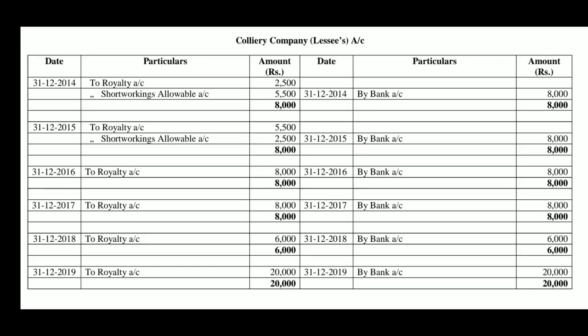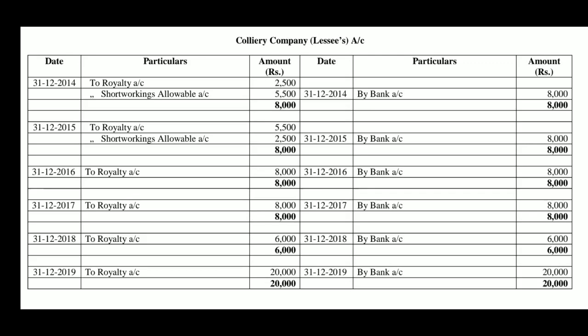In the year 2017 again, the net amount due from the lessee is 8,000 only. So, Colliery company account debited to royalty account 8,000, when received by bank account 8,000. In the year 2018 also, the net amount is 6,000 now. So, Colliery company account debited to royalty account 6,000; when received, Colliery company account credited by bank account 6,000 rupees.